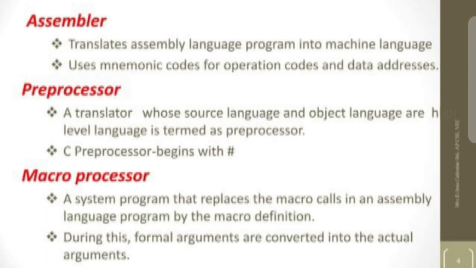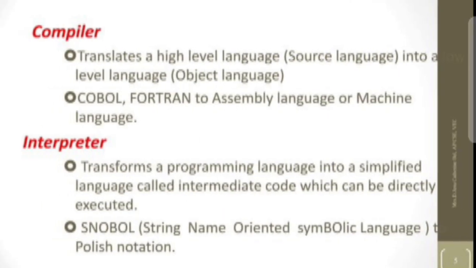Macroprocessor: a system program that replaces the macro codes in an assembly language program by the macro definitions. During this, formal arguments are converted into the actual arguments.